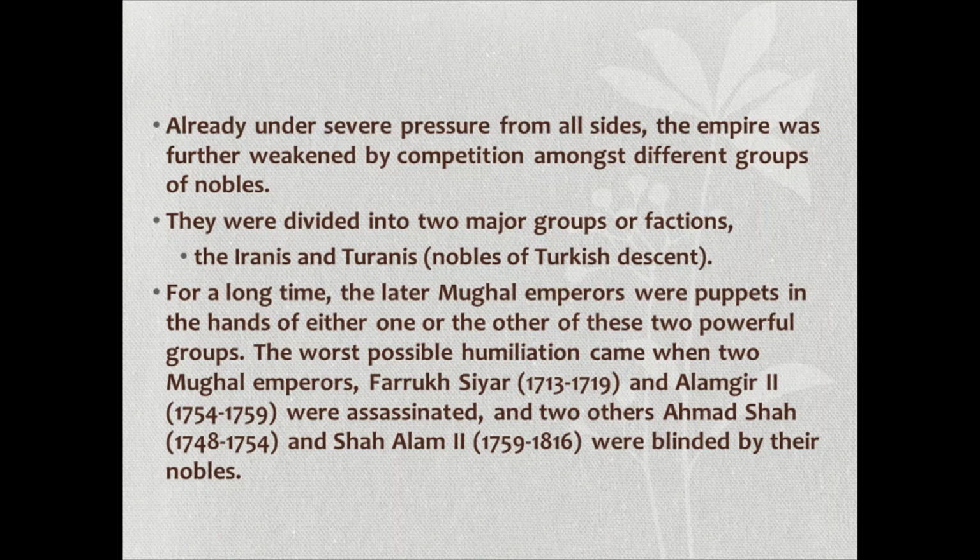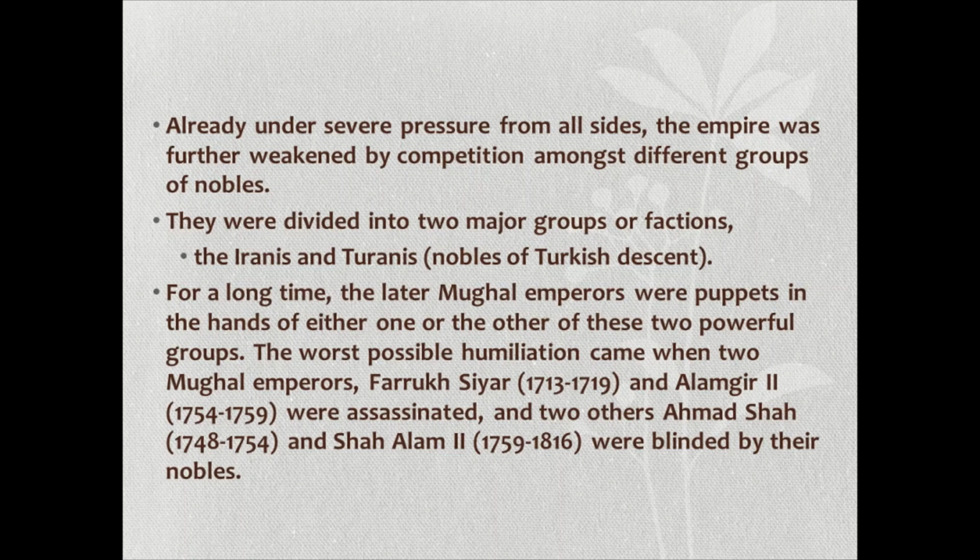So this happened, and because of this, the worst possible humiliation came when two Mughal emperors, Farrukhsiyar and Alamgir II, were mistreated during this period.